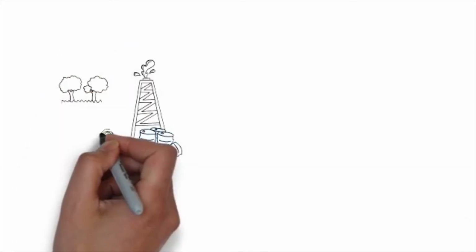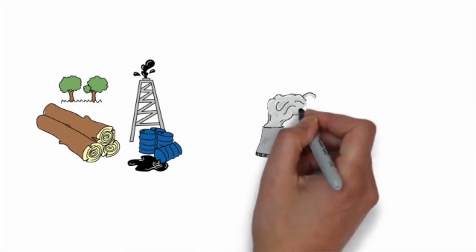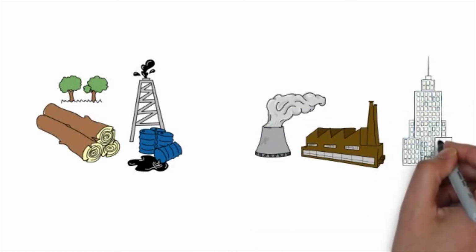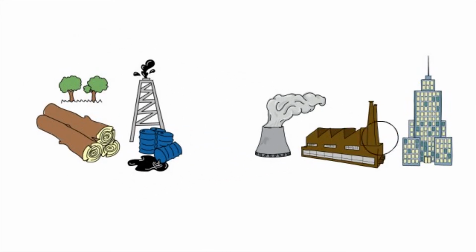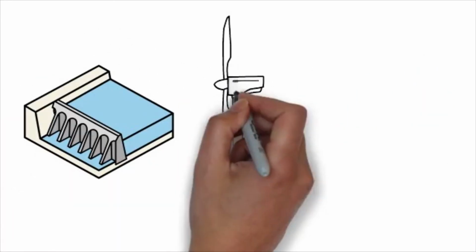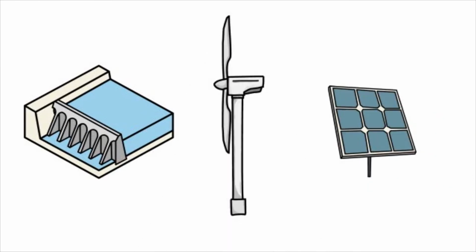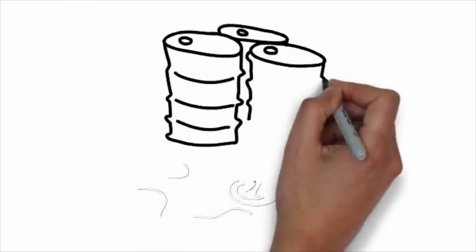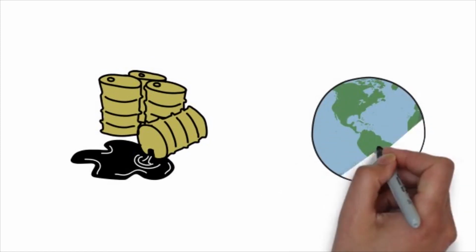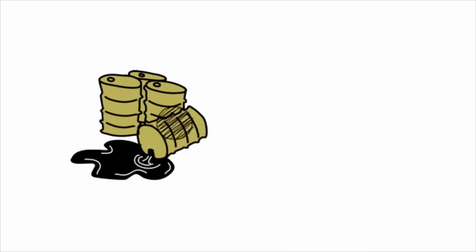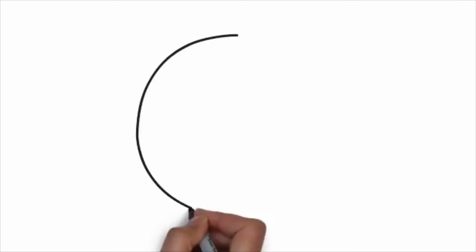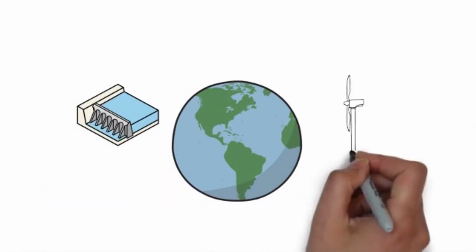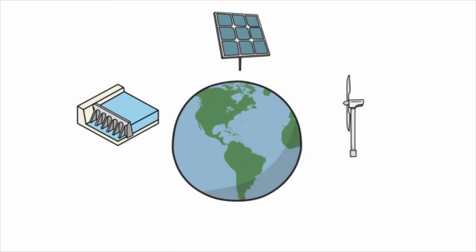There are several ways to obtain energy, but not all of them use the same resources. The more energy is needed, the more resources we exploit. Even though there are many ways to obtain energy, like dams, wind turbines, or solar panels, most of the energy that is used comes from burning fossil fuels, which leads to pollution and environmental degradation. This is why we have to make an emphasis on generating clean energy and stop energy waste by irresponsibly consuming resources.